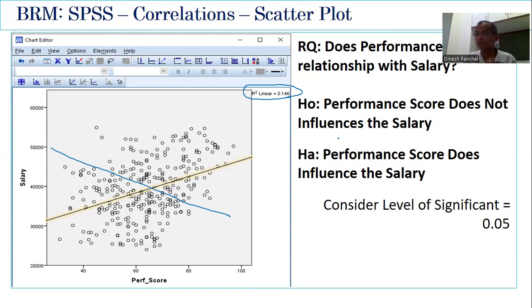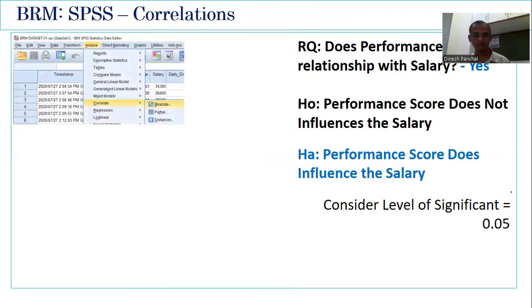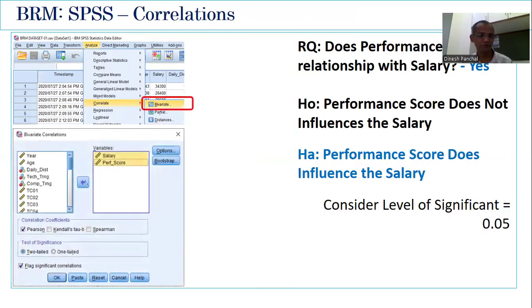But is this correlation significant? We have to check at significance level 0.05. There is a correlation, but is it significant? So for that, we'll conduct a proper analysis of correlation. And for that, please go to Analyze, Correlate, Bivariate. Once you click that, a window will open.